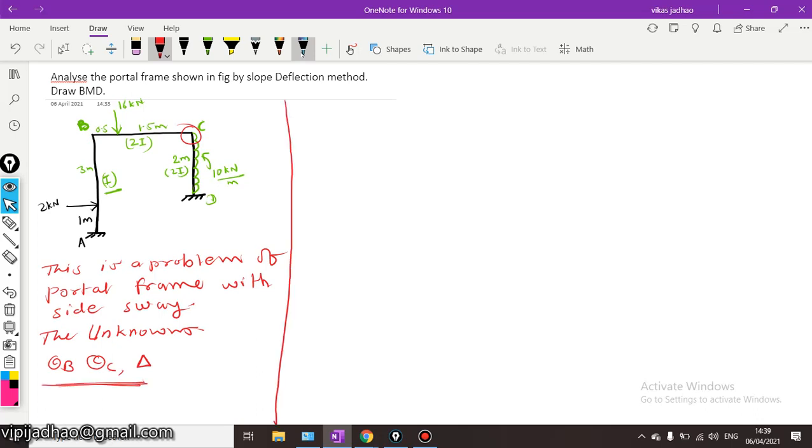Step 1 will be to find the fixed end moments. So MFAB will be equal to minus WAB square upon L square.